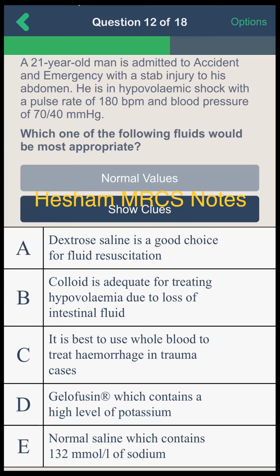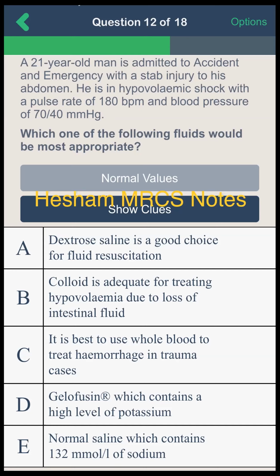Dextrose saline is a good choice for fluid resuscitation. No, it is not. Is it adequate for treating hypovolemia due to loss of intestinal fluid? No, for intestinal fluid loss we can use Ringer's lactate or Hartmann solution. It is best to use whole blood to treat hemorrhagic shock in trauma cases. Gelofusine contains a high level of potassium. Normal saline contains 150 millimole of sodium. I think it's best to use whole blood to treat hemorrhagic shock in trauma cases. It is option C.